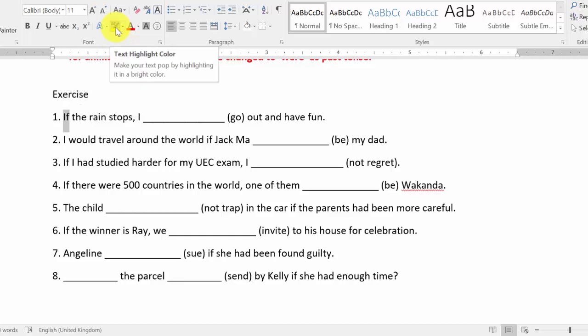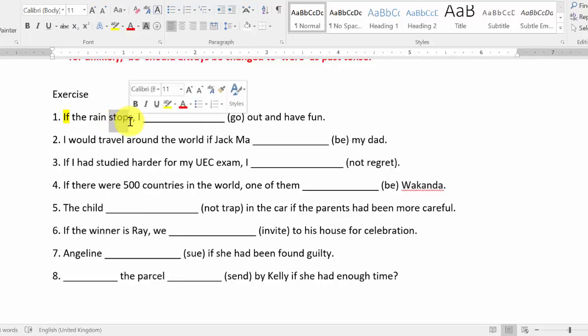Okay, so the first keyword should be if. If you have if, then you know that it should be if conditional. After you know that it is an if conditional, then you need to know which type it is, whether it is likely, unlikely, or impossible. So look for the verb first. If the rain stops, see, the verb is here: stops. What tense is it? It is simple present tense.